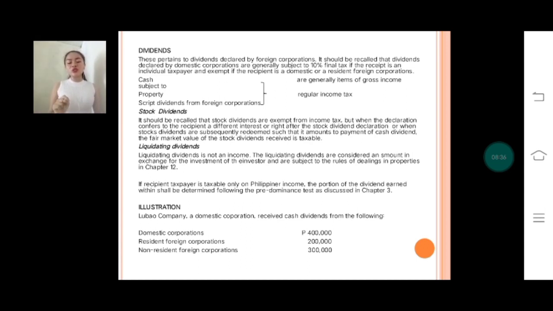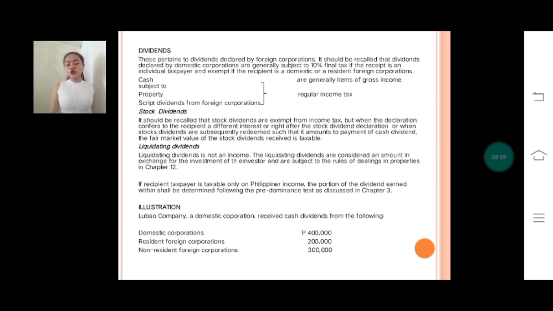While the 500,000 total dividends from the resident and non-resident foreign corporations are items of regular income subject to regular income tax and shall be reported as follows. So there are two scenarios. Assuming Lubao is a domestic corporation, the 500,000 total dividends from foreign corporations shall be included in gross income because domestic corporations are taxable on world income.